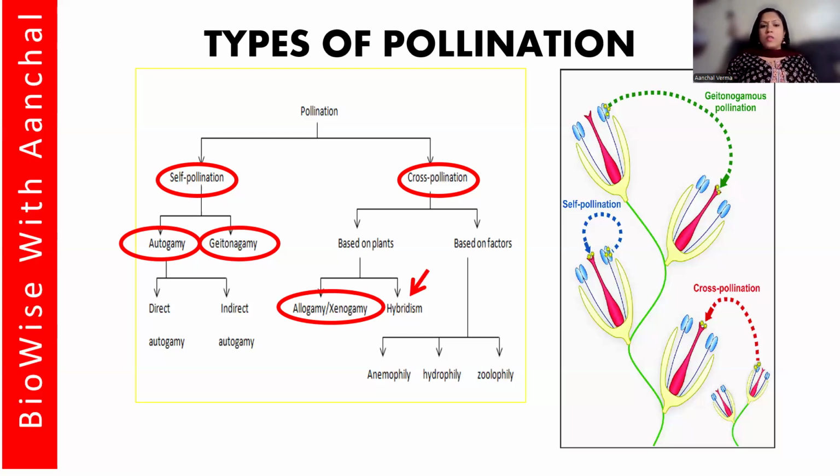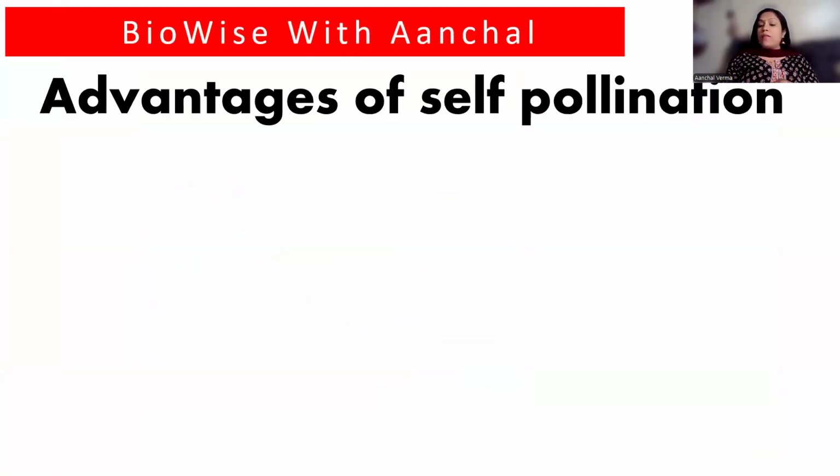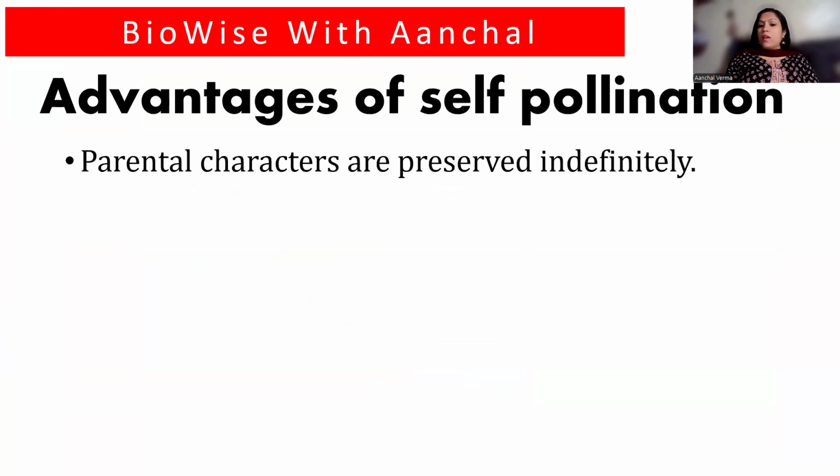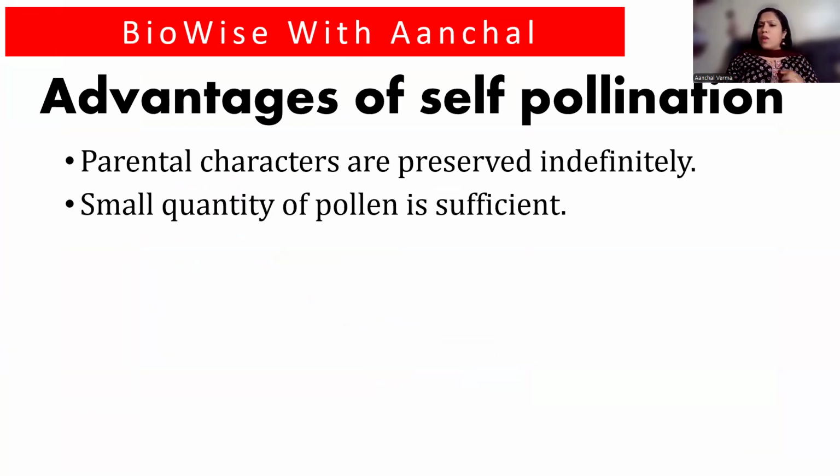Let's move to the next one. What is the advantage of self-pollination? First of all, the parental characters are preserved indefinitely. If you get a very good variety, you can go on multiplying it again and again. Small quantity of pollen is sufficient.